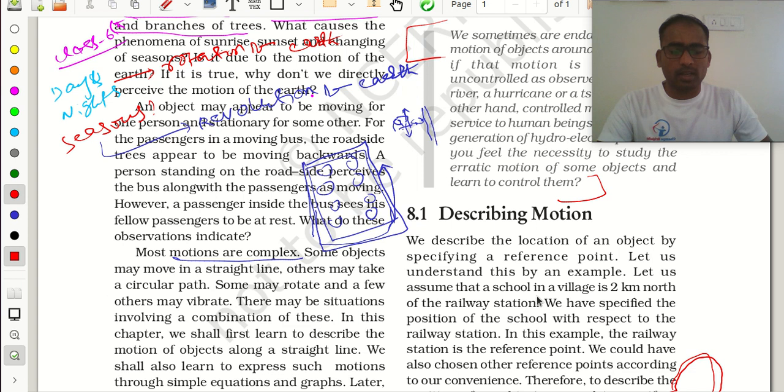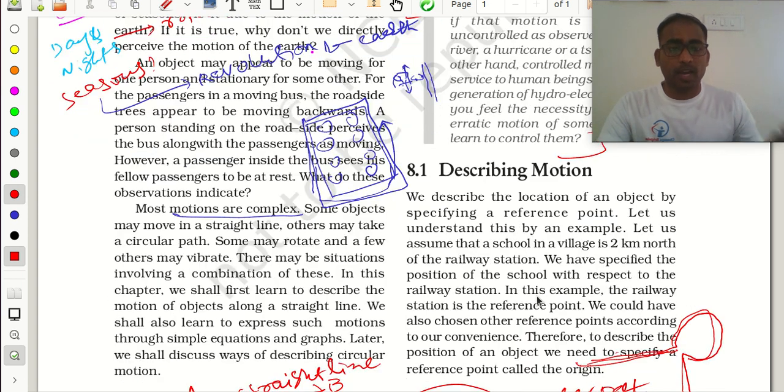Now I am going to describe a motion. How can I describe my motion, and how can I explain my motion? How can I tell I am in motion? Based on what conditions can I tell whether I am in motion or not? That I need to tell now.